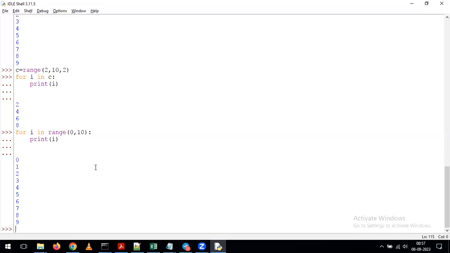Okay, it is very simple. It's one of the functions, or one of the data types, we are going to use regularly in real time whenever we are using the for loop. Okay, any questions on top of this range, please ask me.